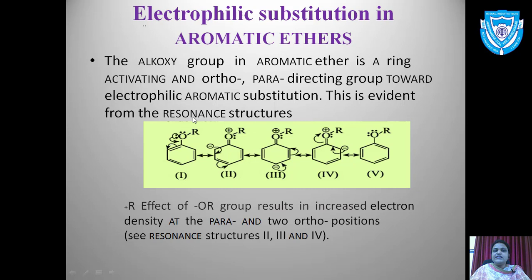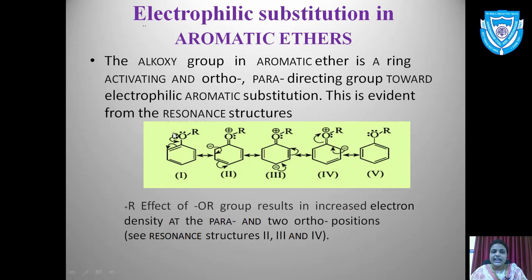This is evident from the resonating structures. The alkoxy group which you can see in the aromatic ether is a ring activating group. And where does this take place? At the ortho position and at the para position.